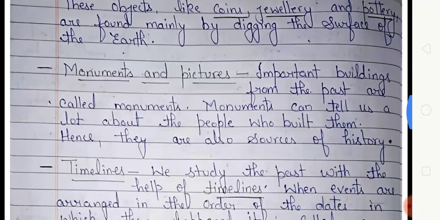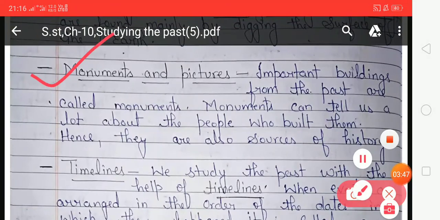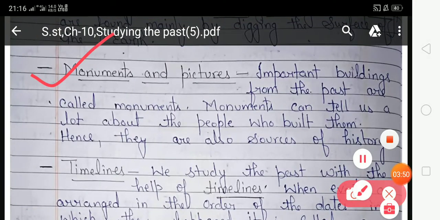Now look at the next sources, monuments and pictures. So students, first of all, read this. Important buildings from the past are called monuments. Monuments can tell us a lot about the people who built them, hence they are also a source of history. Monuments mean the old buildings which belong to our past, and with the help of these buildings, we can also know about our past.